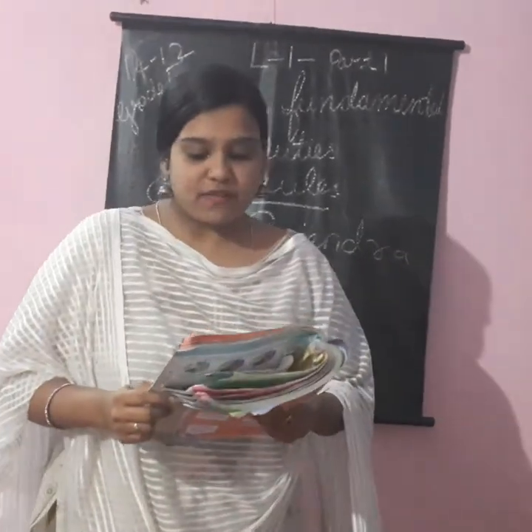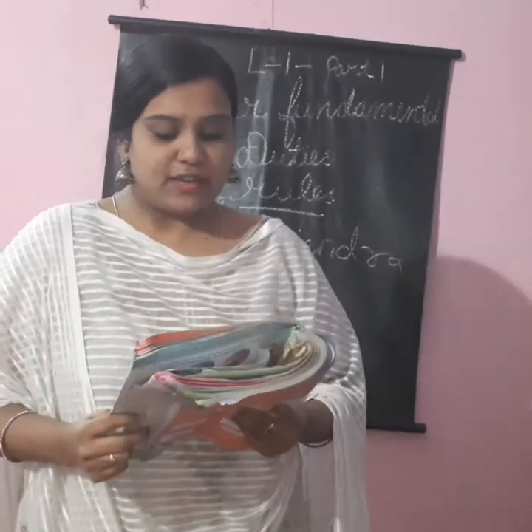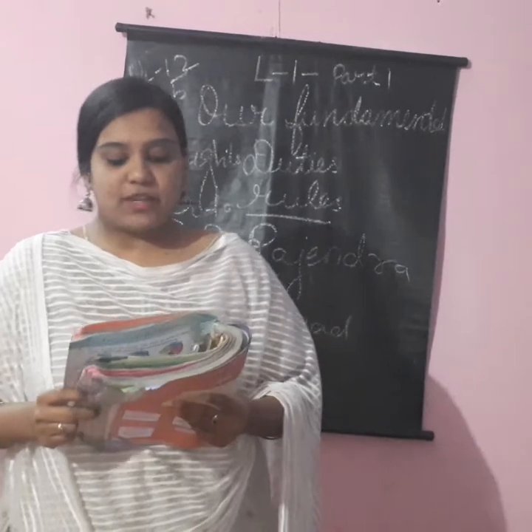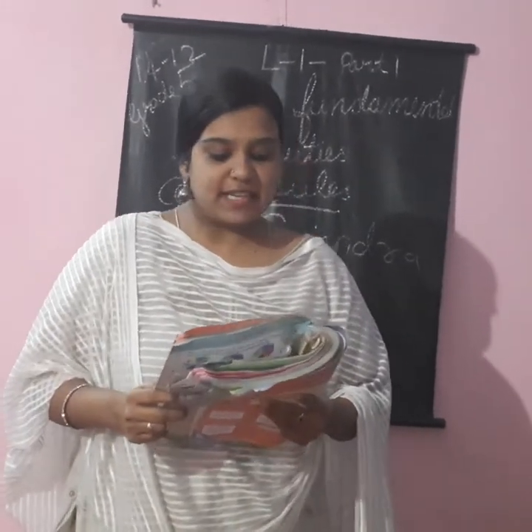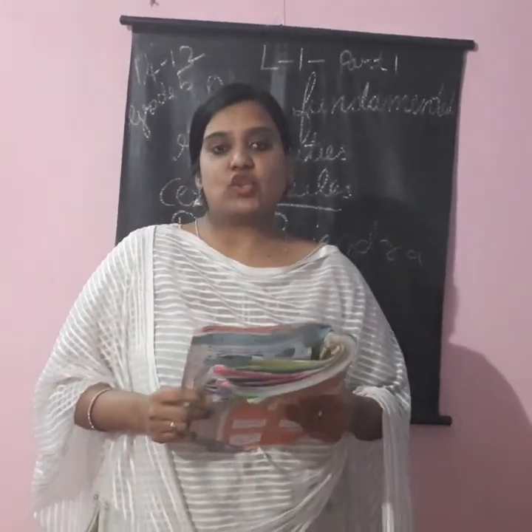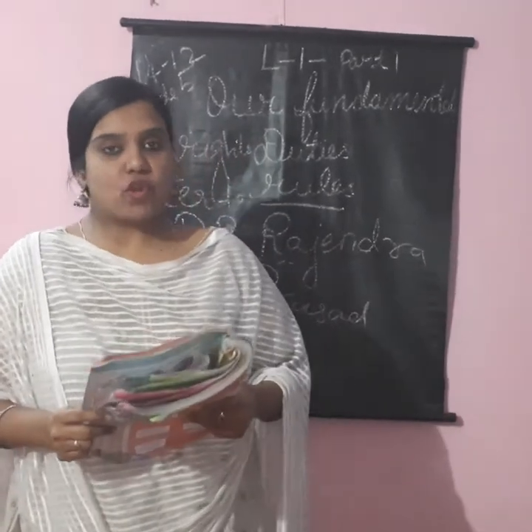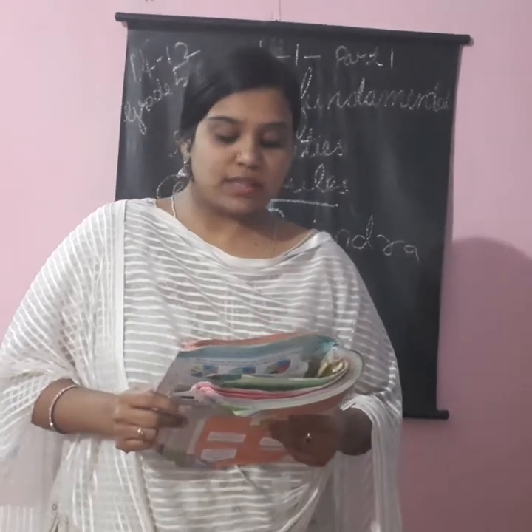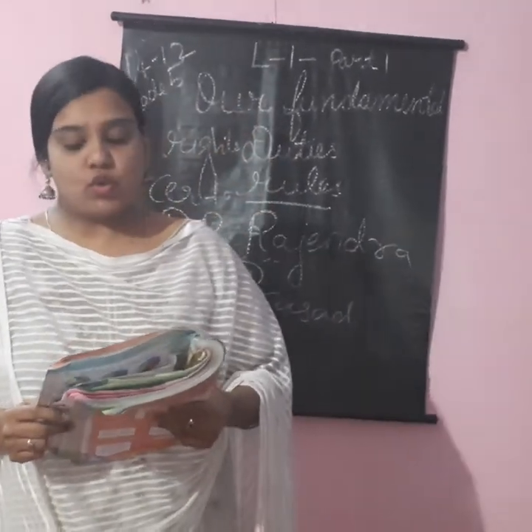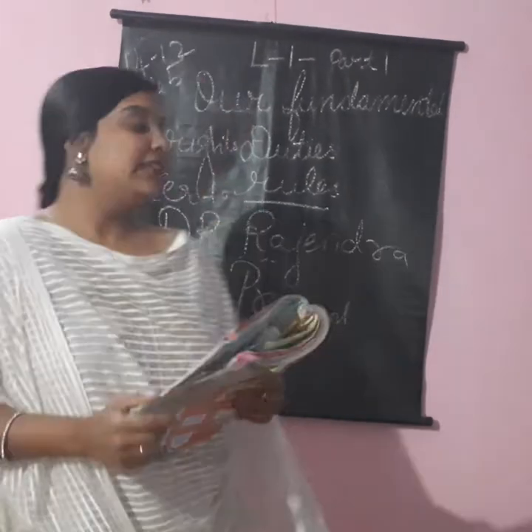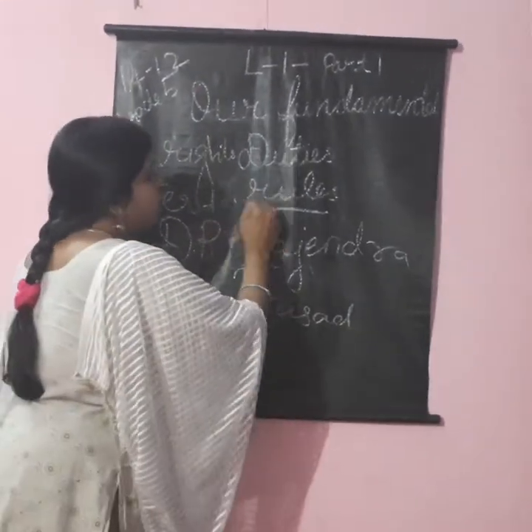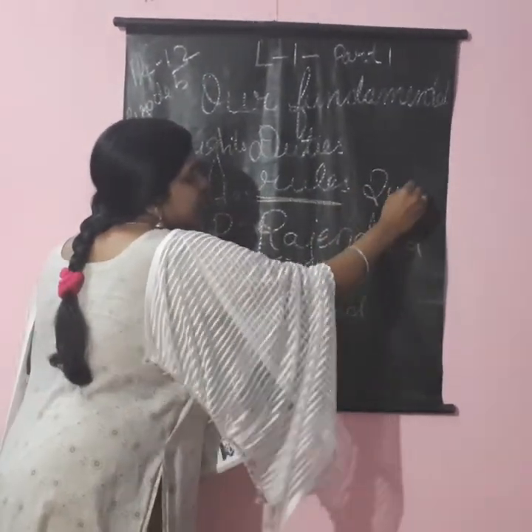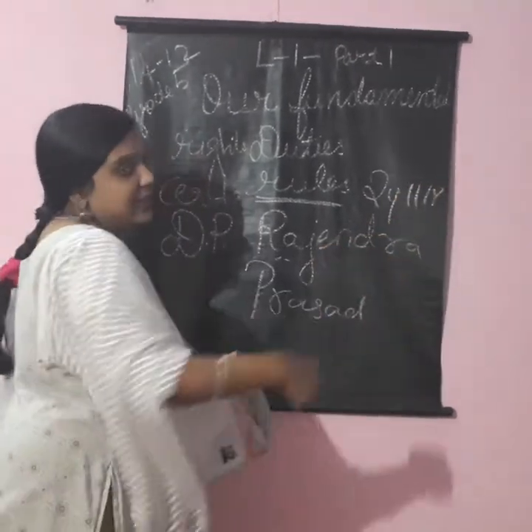The Constituent Assembly took 2 years, 11 months and 18 days to frame the Constitution. This set of rules was not done in 1 month, not even in 1 year. It took approximately 2 years, 11 months and 18 days.